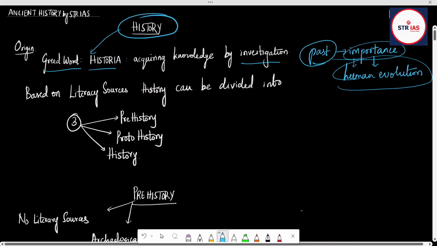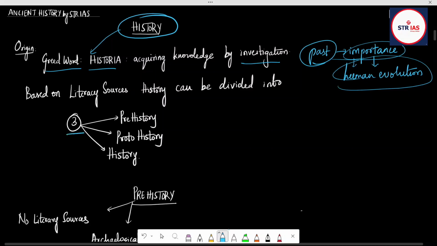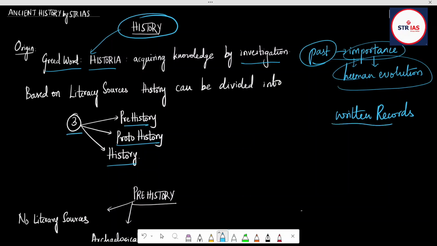Based on the literary sources, history can be divided into three parts: prehistory, proto-history, and history. I mean, based on the written records, history can be divided into three divisions. History is the part where the written records are readily available and can be understood.